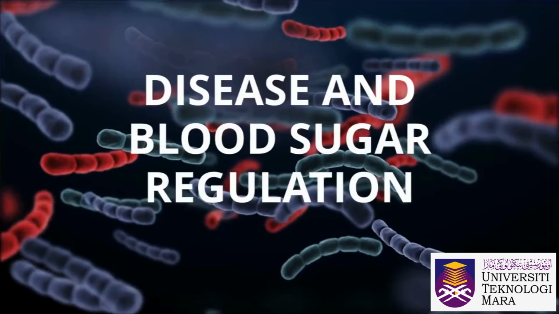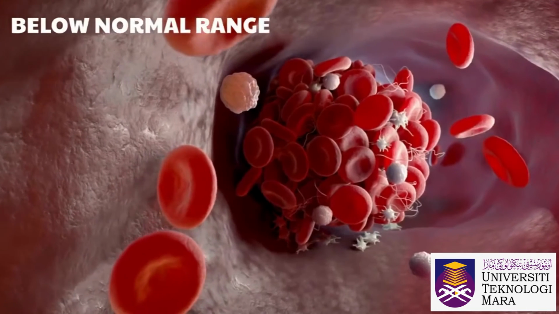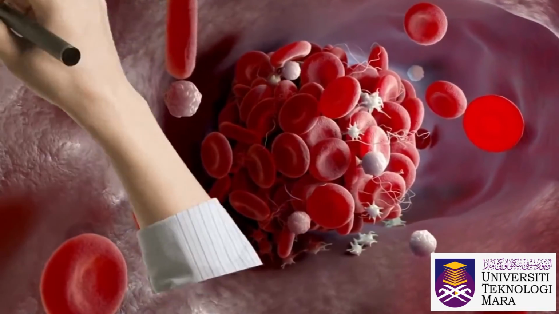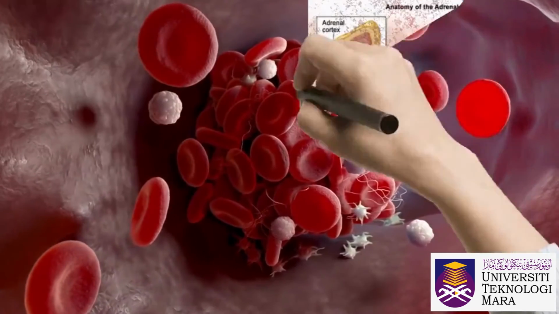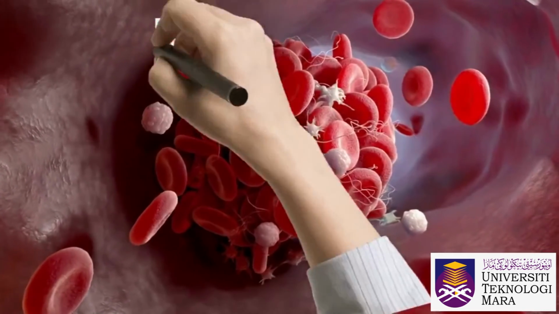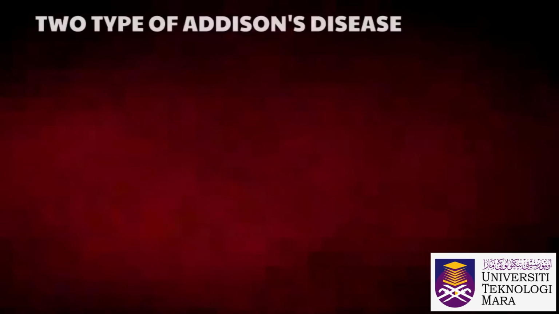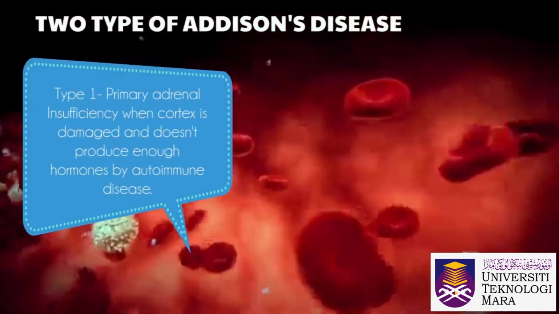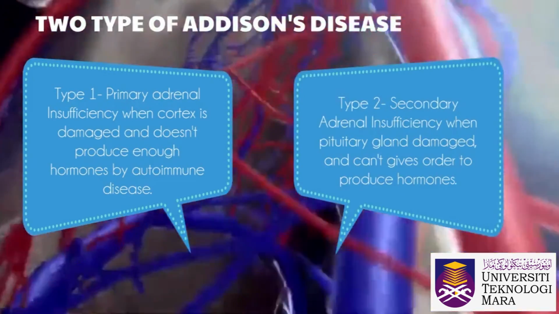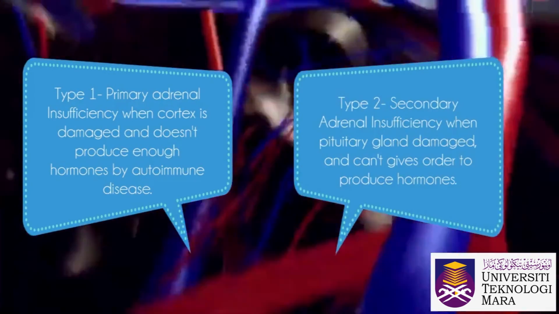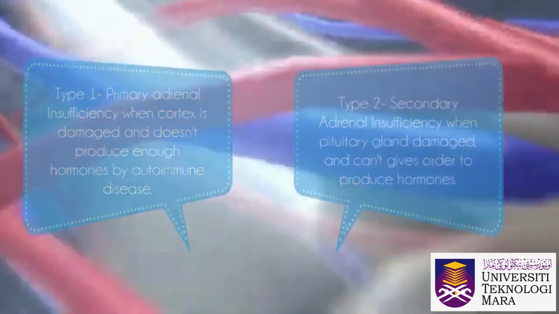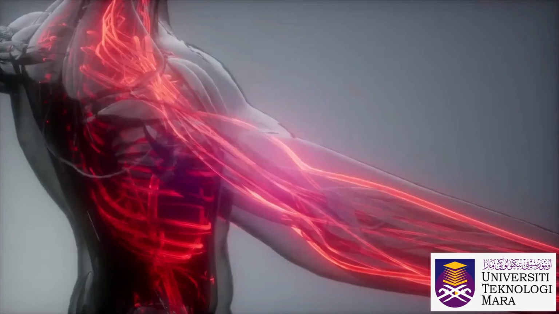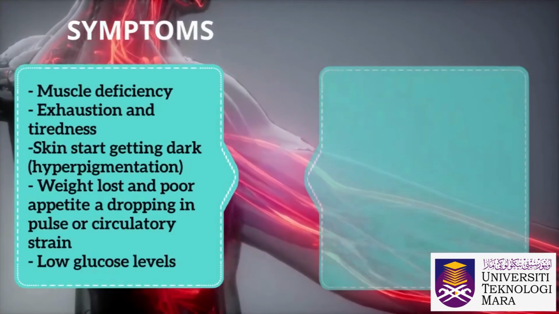Disease and blood sugar regulation. Below normal range: in Addison disease, your adrenal glands, located just above your kidneys, produce too little cortisol and often too little aldosterone. There are two types of Addison disease. Type 1 is primary adrenal insufficiency and type 2 is secondary adrenal insufficiency. Here are the symptoms of Addison disease.